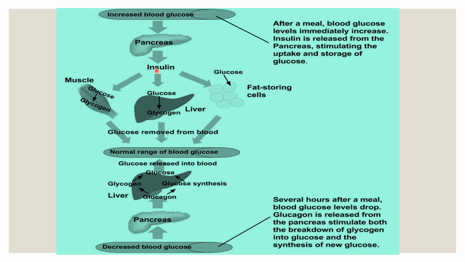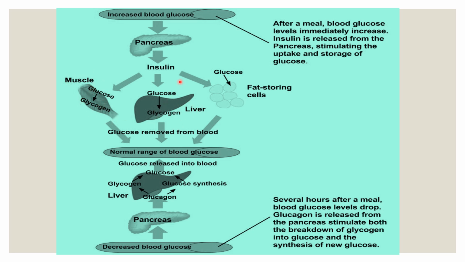Insulin is secreted in appropriate quantities into the blood, and from the blood insulin is taken up by various cells through the insulin receptor, and that facilitates the entry of glucose. Within the cell the glucose is converted into glycogen; in muscles and in liver it is stored in the form of glycogen.